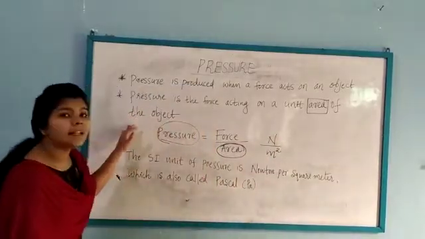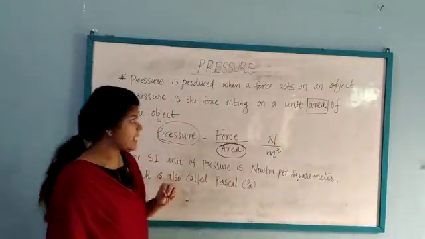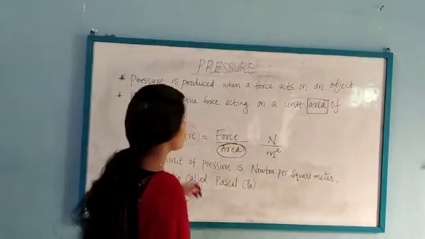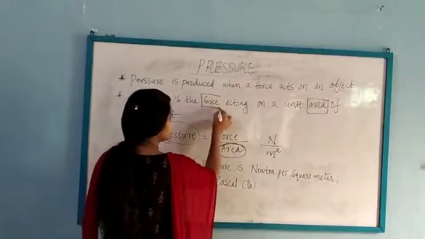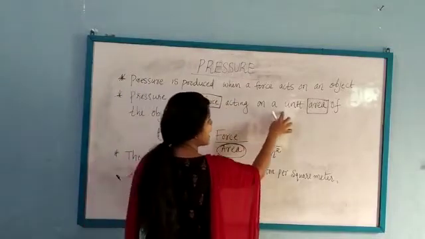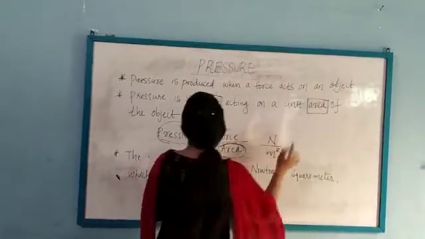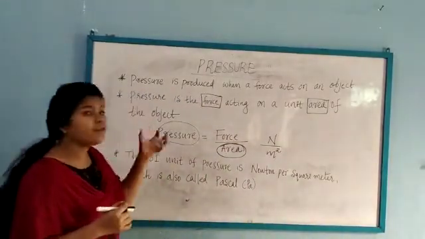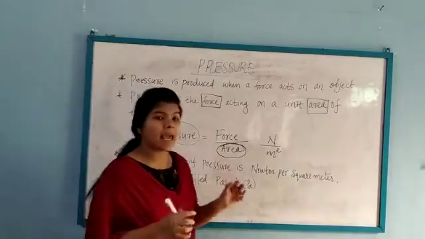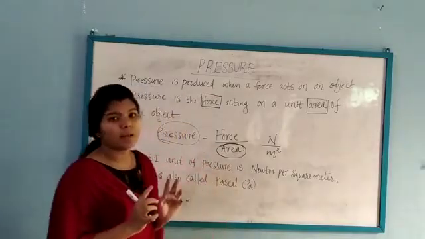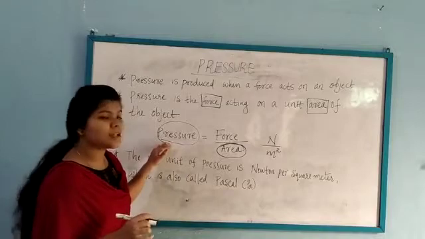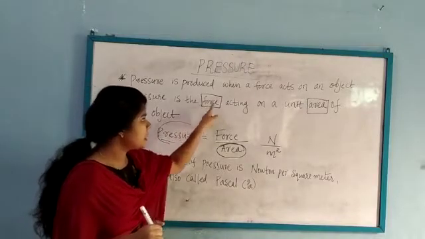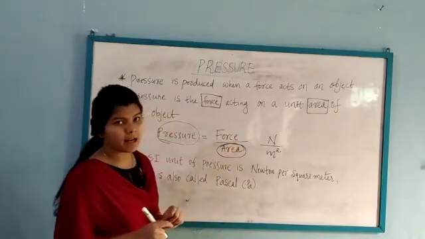A clear-cut definition for pressure is the force acting on a unit area of the object. Pressure means the amount of force acting on a unit area of the object. And the equation for finding pressure is equal to force divided by area.